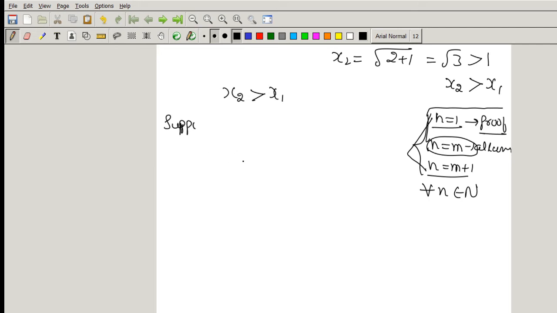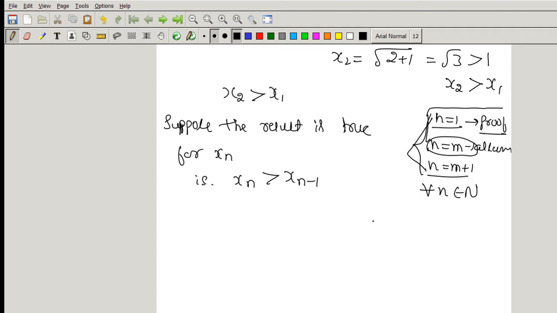Now we assume that the result is true for xn, that is, xn is greater than xn minus 1.